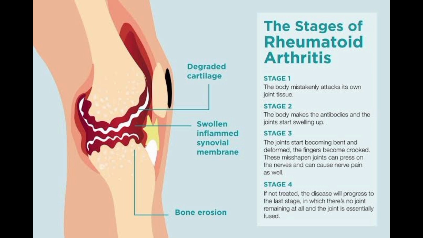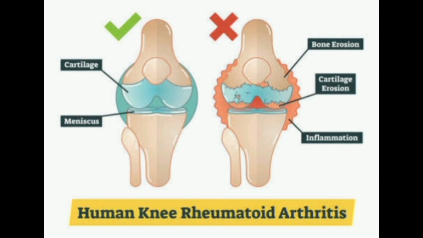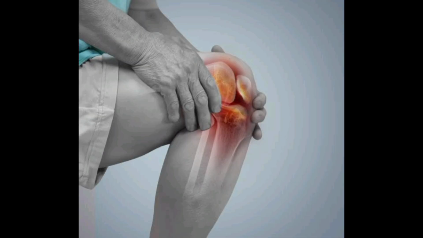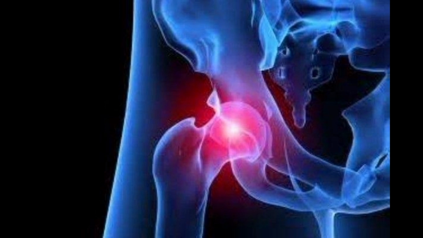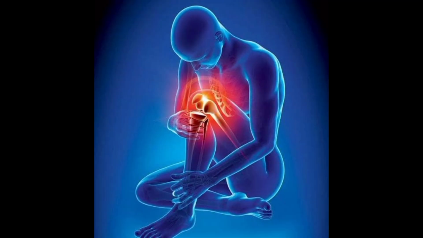What causes arthritis? There's no one-size-fits-all answer when it comes to what causes arthritis. Some people are born with a genetic predisposition, while others develop arthritis as a result of lifestyle or health conditions. Here are some common causes and risk factors. Age: as we age, the risk of developing arthritis, particularly osteoarthritis, increases. Genetics: a family history of arthritis can increase your likelihood of getting it.